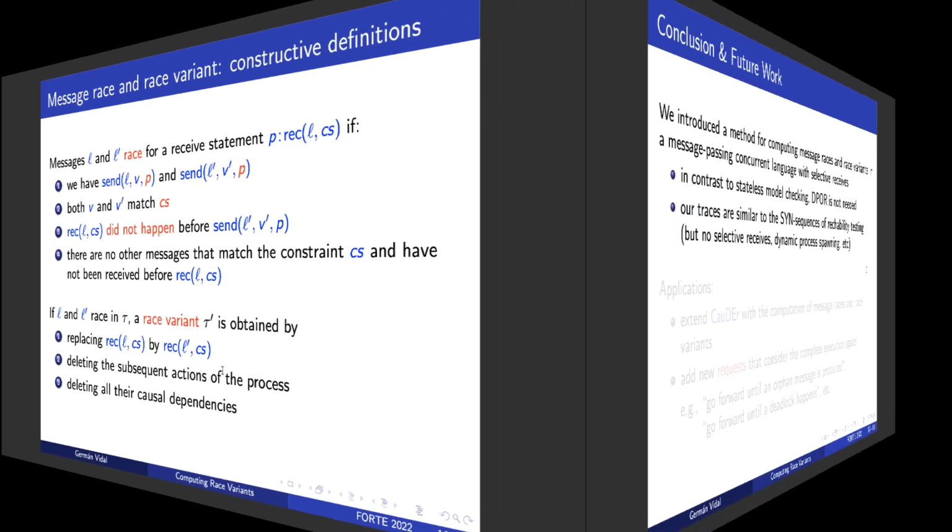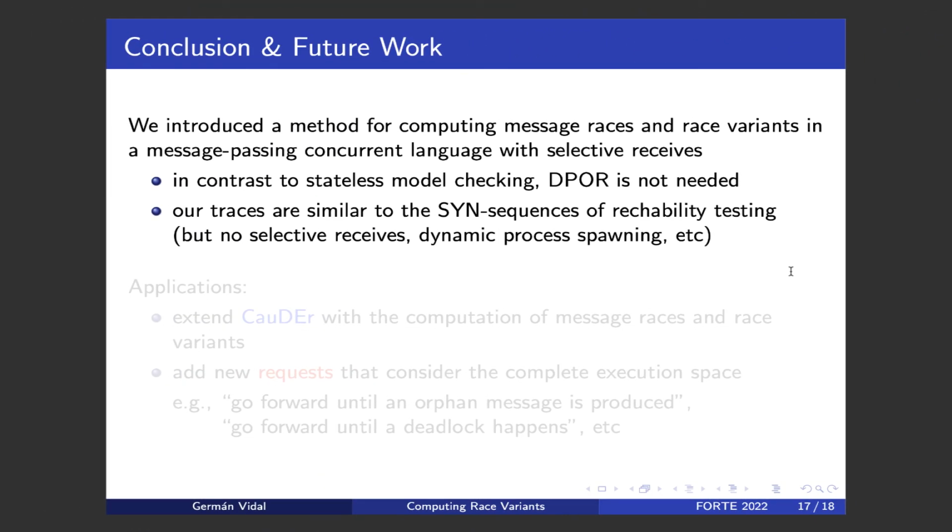To conclude, in this work we have introduced a new method for computing message races and race variants in the context of a message passing concurrent language with selective receives, like for instance a subset of the language Erlang. A result that I find quite interesting is that, in contrast to other standard techniques like stateless model checking, dynamic partial order reduction is not needed in our case because the traces already represent classes of causally equivalent interleavings. Indeed, our traces are more similar to the SYN sequences of another technique called reachability testing.